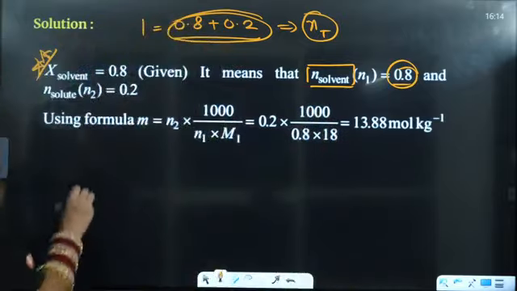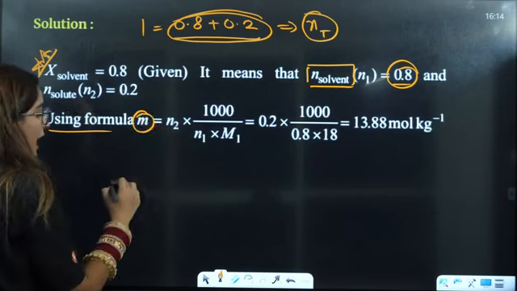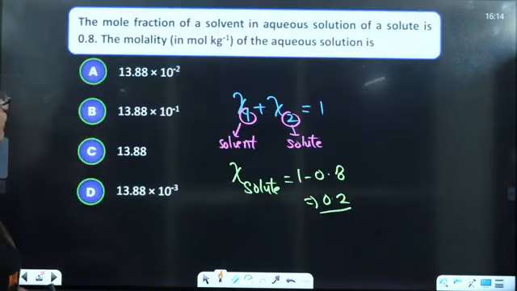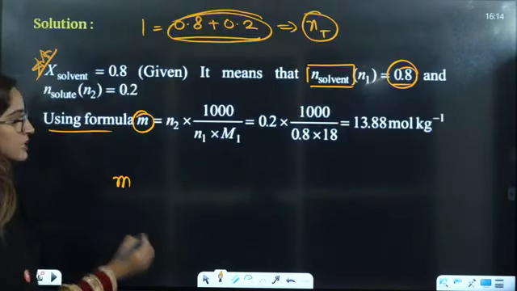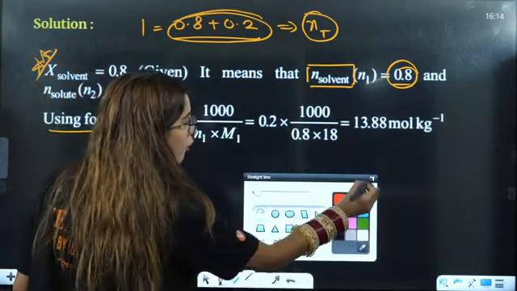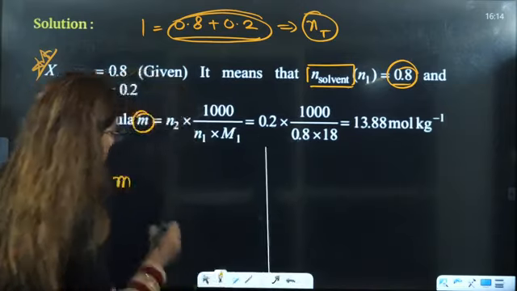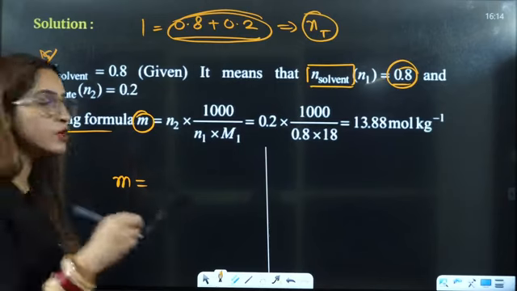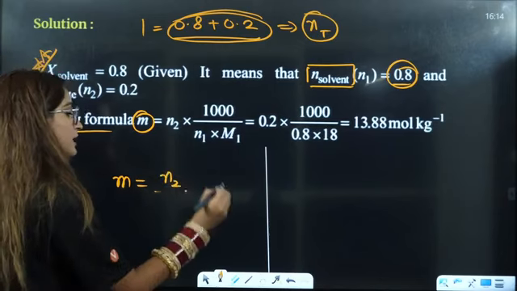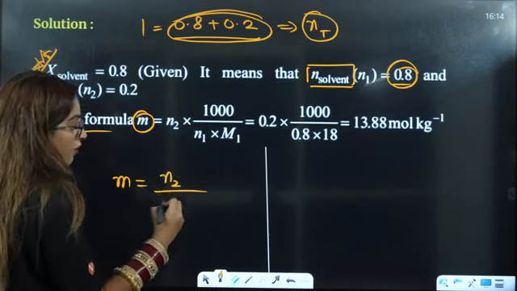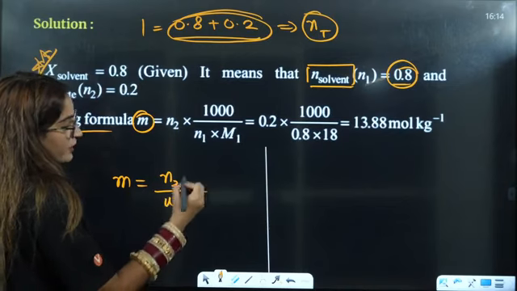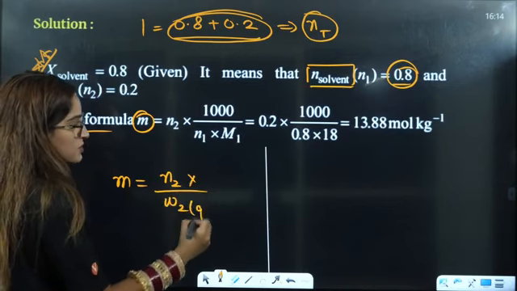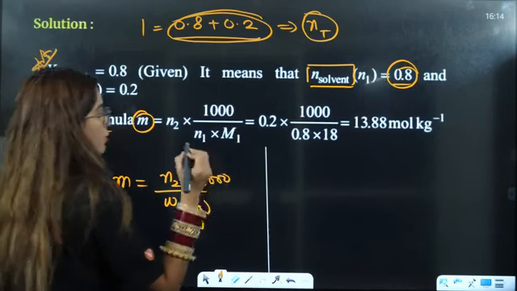Right? Okay. Now, we know what is molality. What have they asked, molarity or molality? Molality they have asked. The difference in these two formulas, molality and molarity: molality is number of moles of solute divided by the weight of solvent, right? If this is in grams, then this will be multiplied by 1000. Okay?